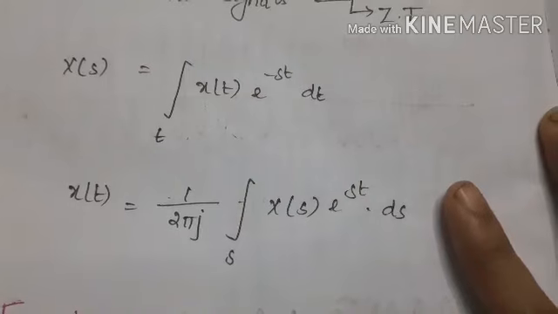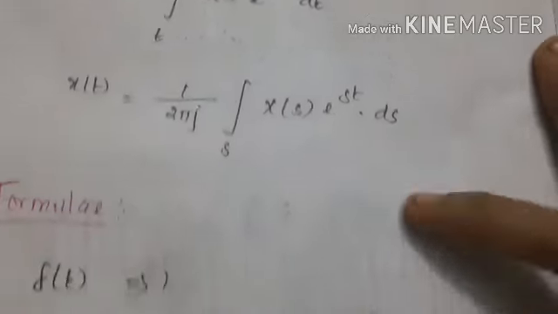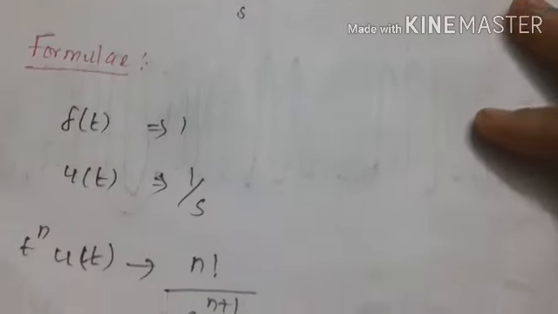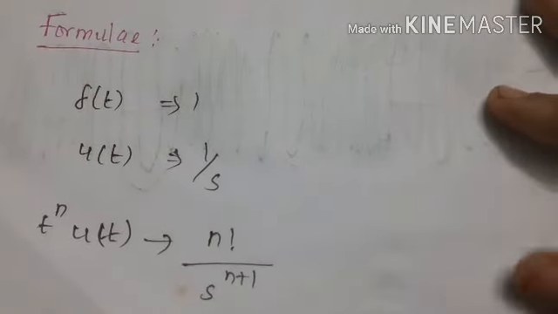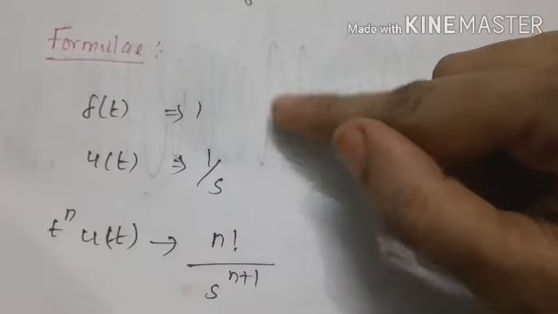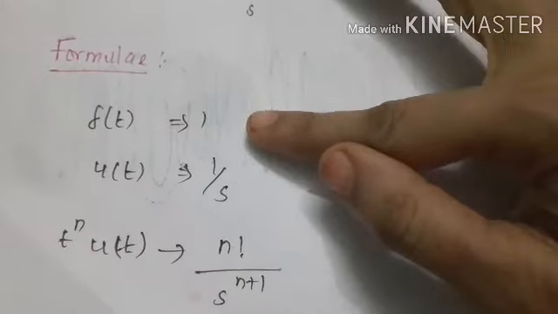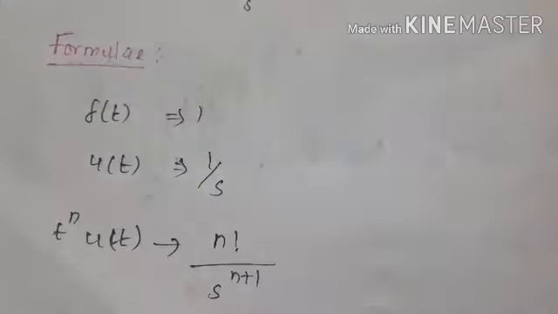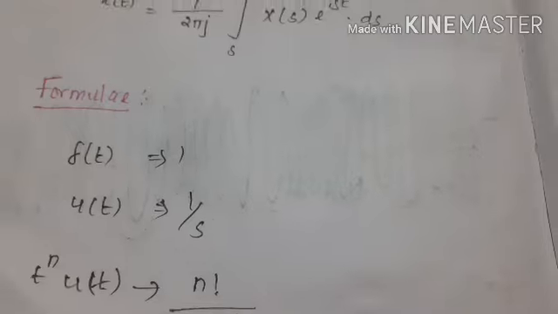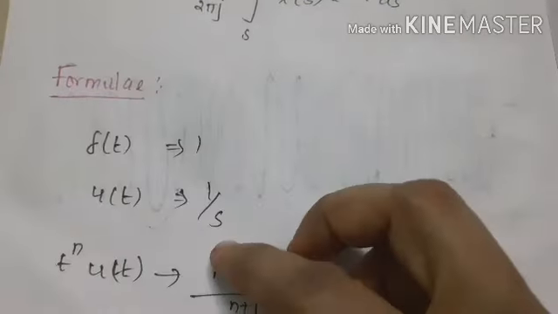Now, let us see the basic important formulas regarding Laplace transform. Listen carefully. These are all very, very important from the competitive exam point of view. First, let us consider the del of t function, the impulse signal. The Laplace transform of del of t will be 1. While considering the step signal u of t, the Laplace transform will be 1 by s.